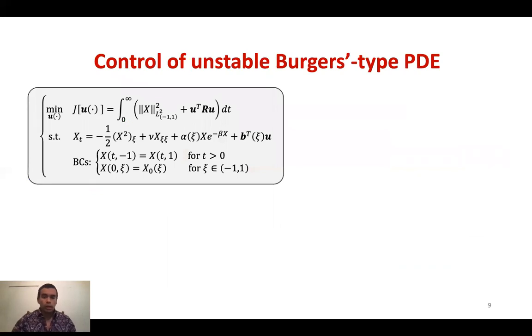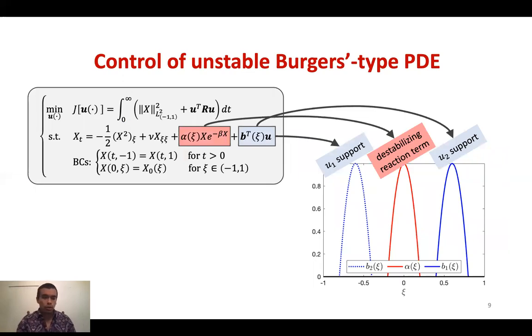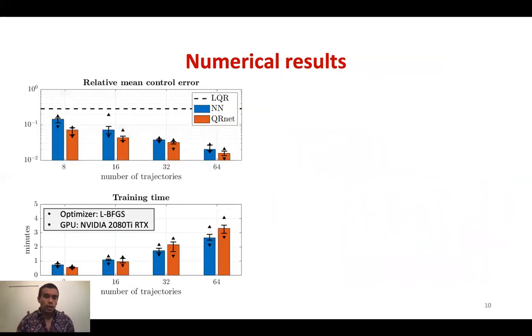The problem that we'll look at today is an unstable Burgers-type PDE. We have two inputs, which are active on these blue regions. And then we also added a destabilizing reaction term that makes this a little bit harder to solve. We turn this into a system of ODEs with Chebyshev collocation. We have 64 nodes here, and we need a lot in order to represent the dynamics well. But with 64 nodes, it's a really high dimensional system. Fortunately, we were able to solve this problem, and we'll look at that now.